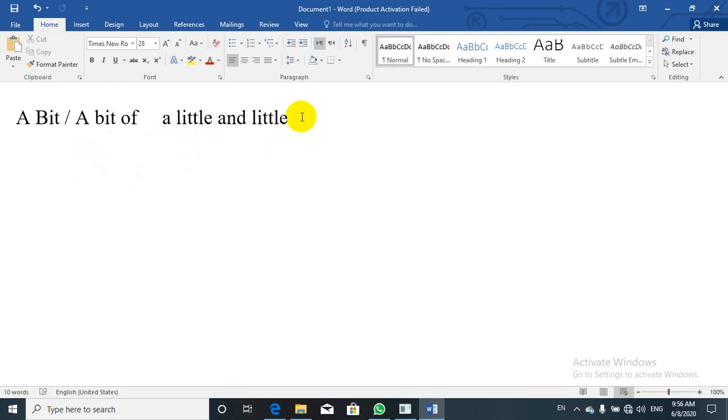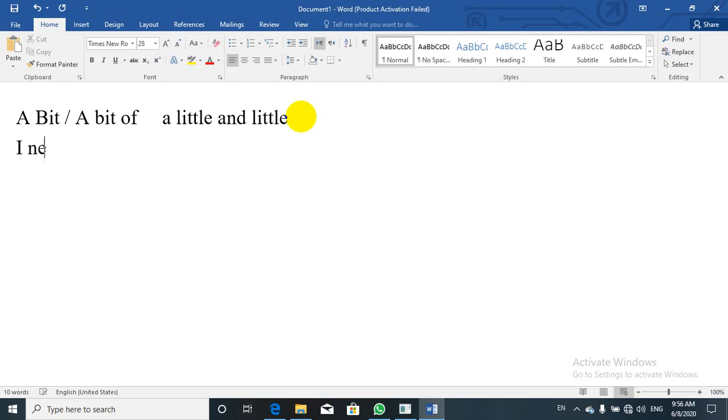So don't worry, I'm going to make a lot of examples so that it makes sense for you whenever you want to use them. "A bit" we can use with countable nouns, and "a bit of" we can use with non-countable nouns. Initially I would like to start with "a bit of".